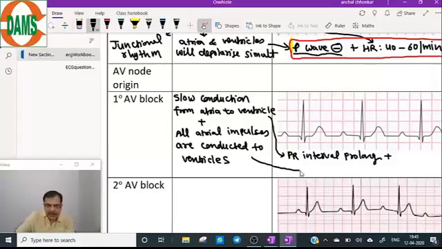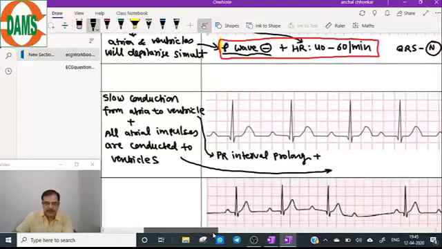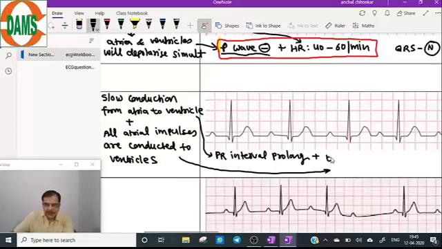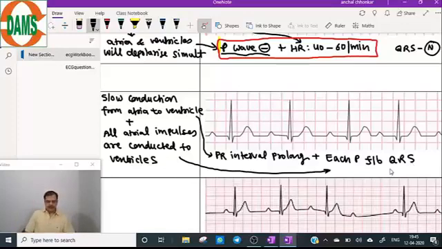All atrial impulses are conducted to the ventricles. That means each P is followed by QRS. Only this information, no additional information you will be needing. Just PR interval will be prolonged, and second, each P will be followed by QRS.